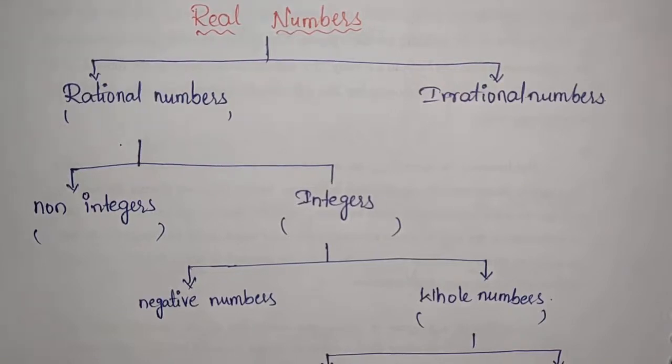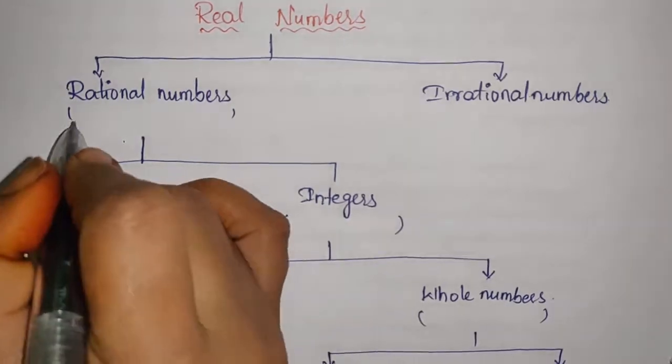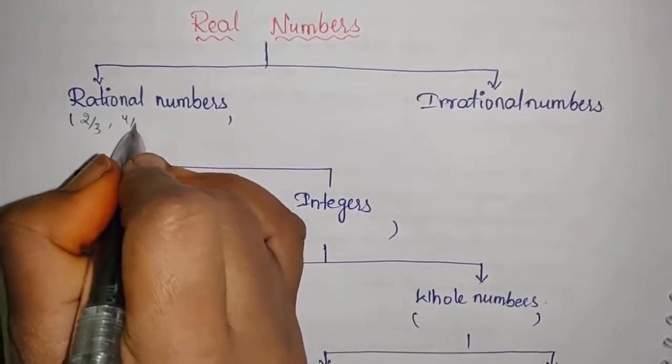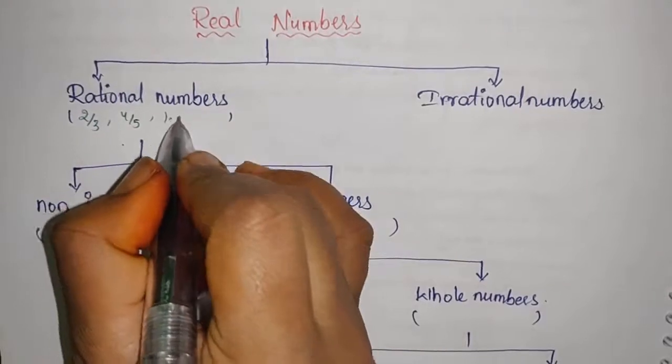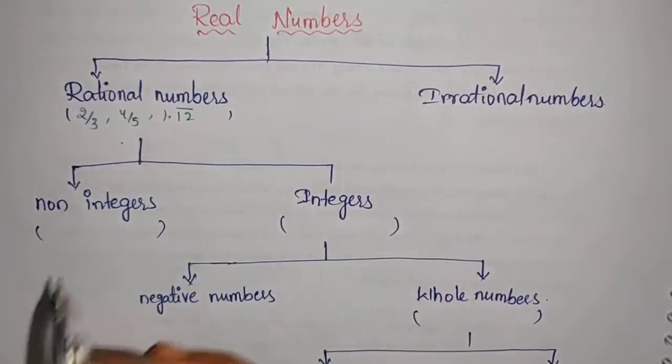In the real number chart, we can see the real numbers including rational and irrational numbers. What are the rational numbers here? They include fractions like 2 by 3, 4 by 5, etc., and also repeating decimals like 1.12 bar, where digits repeat after the decimal point.